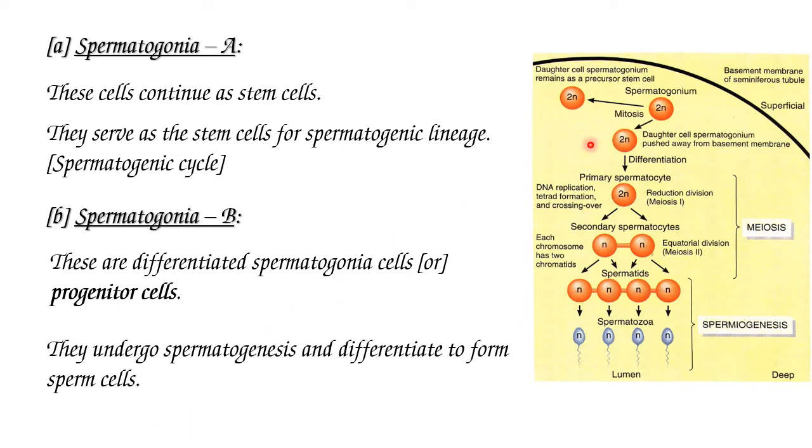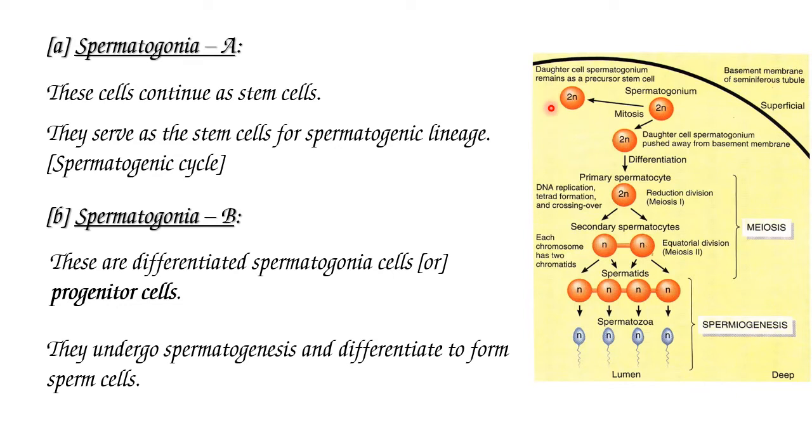Let's observe the diagram. The spermatogonium, which is formed from the germinal epithelial cells, undergoes mitotic division to form two types of cells: type A spermatogonium and type B spermatogonium.